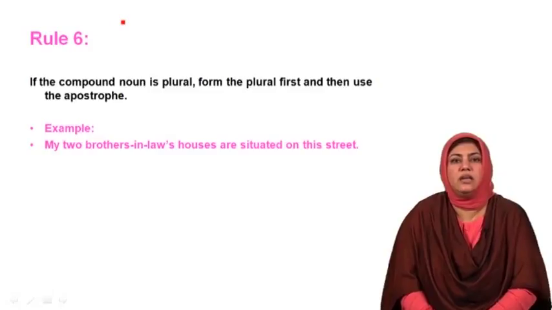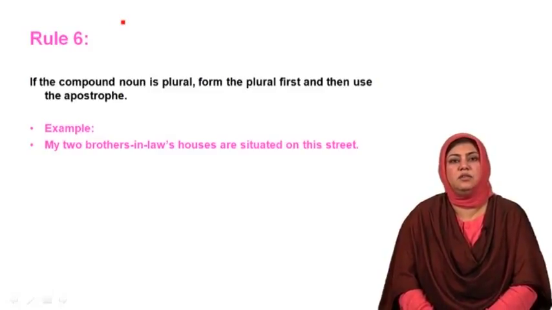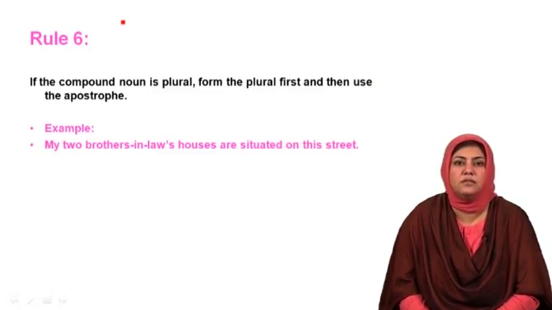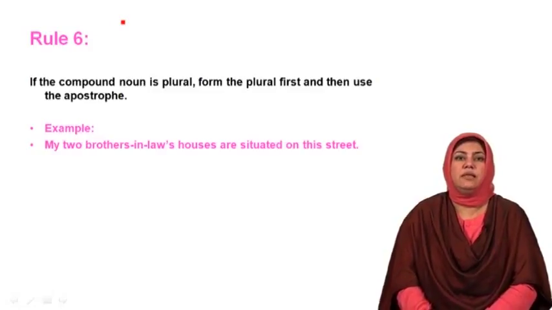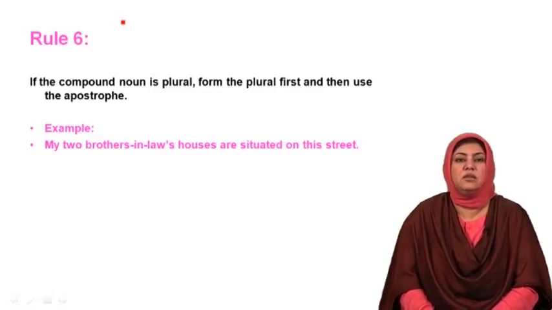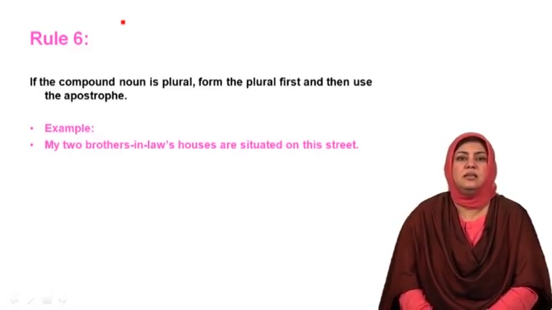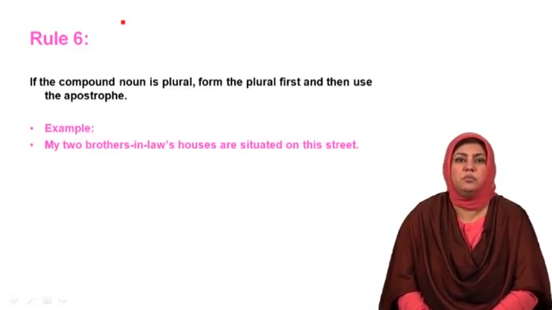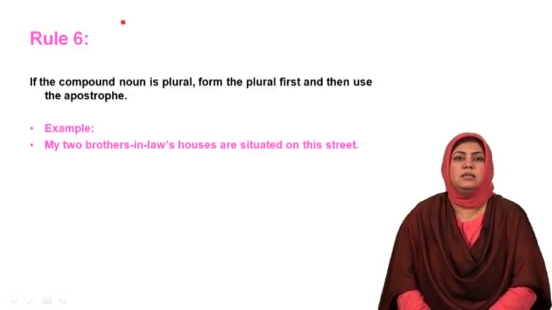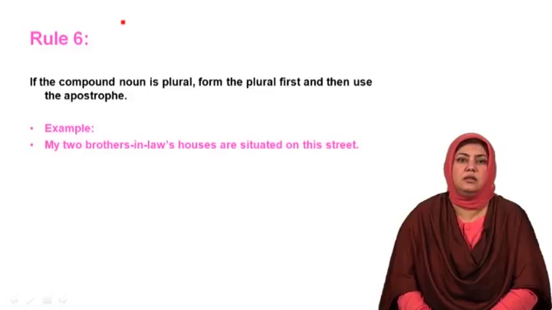Here I would also like to correct the common error where most of the times the non-native speakers of English, when they make plural of brother-in-law, would make it brother-in-laws. That is incorrect. The plural for brother-in-law would be brothers-in-law. In the same way, sister-in-law, sisters-in-law, father-in-law, fathers-in-law.